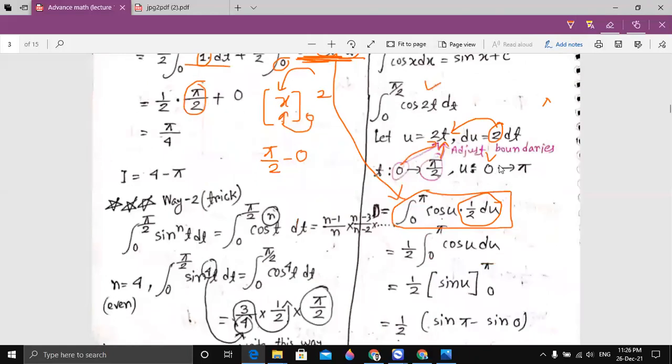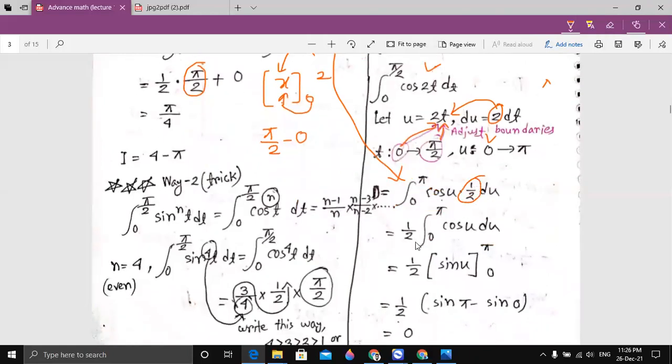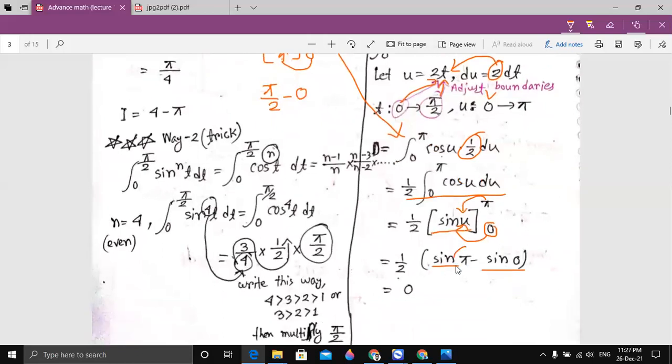Then we can take the constant out. The integration of 0 to pi of cos u du is sin u. Then we have to calculate the limit: substitute the upper limit minus the lower limit, so it will be sin pi minus sin 0. So sin pi, sorry, sin 180 degrees, that means sin pi.